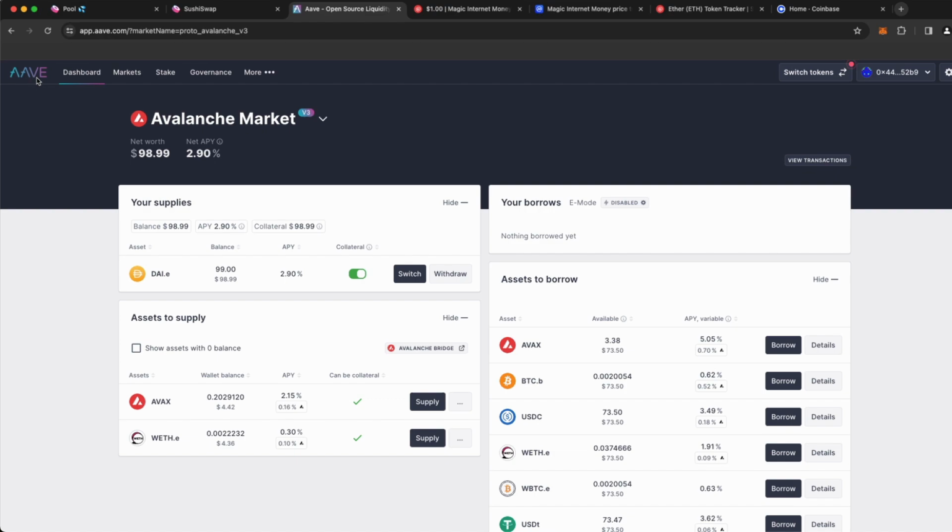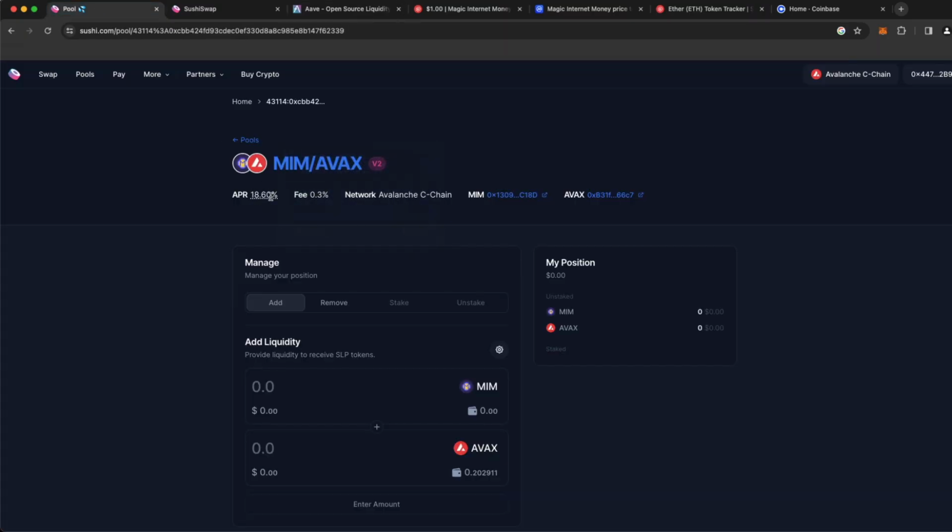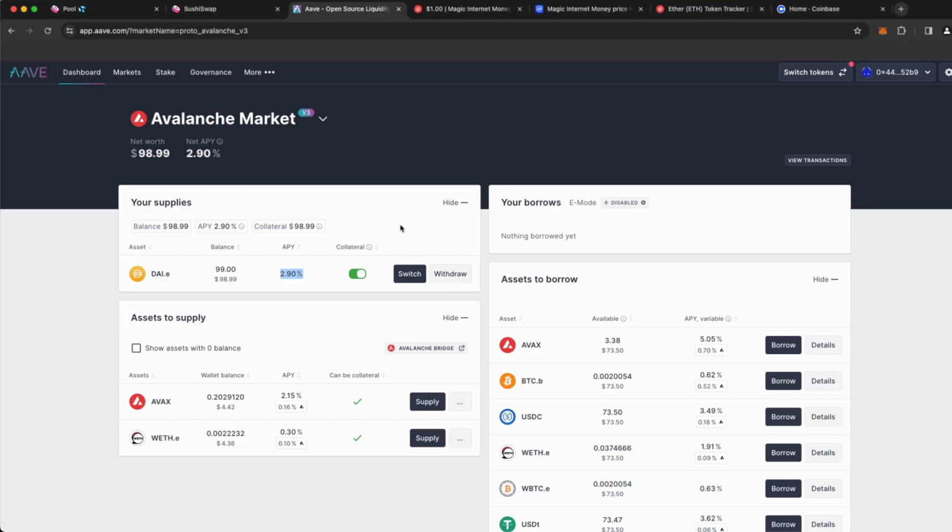I'm going to take the Avi protocol that we had before, where we started lending out on the Avalanche network. We ended up lending out this DAI.e. And we can see that, unfortunately, the APY has changed over the last few days because there is no longer as high of a demand. So we're earning less APY. And we know that over here in the liquidity pool, we can earn up to 18.6%. So a lot of people actually do what I'm about to show you, and so I'm going to teach you a third way.